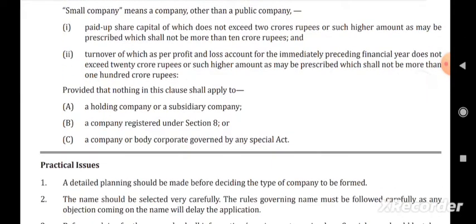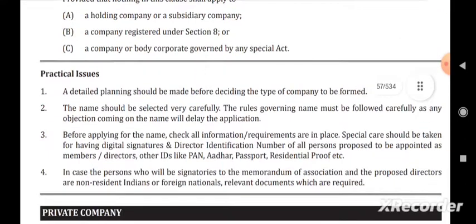So for a small company, there are 3 types of companies to which these two conditions, paid up share capital and turnover, will not apply. To which companies will it not apply? First, a holding company, provided that nothing in this clause shall apply to a holding company or a subsidiary company. Second, a company registered under section 8. Third, a company or body corporate governed by any special act. What is that company? LIC, RBI, etc.